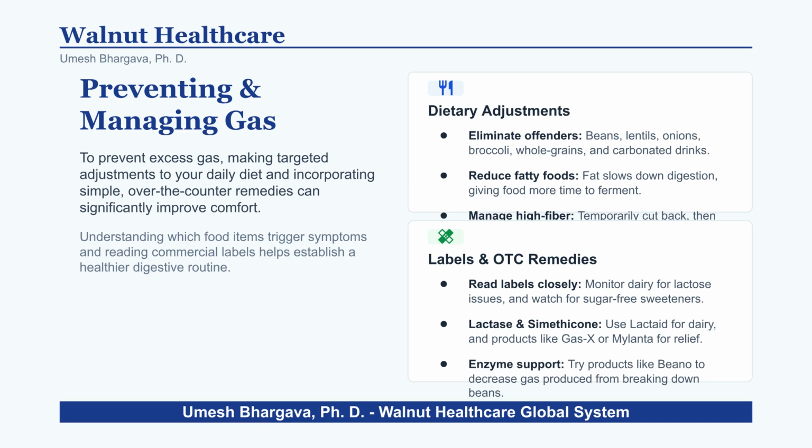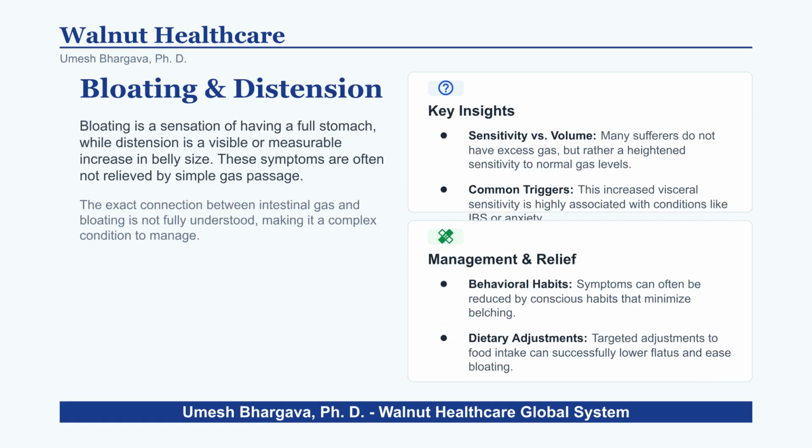Common gas-triggering foods include beans, cruciferous vegetables, high-fiber fruits, dairy, sugar substitutes, and whole grains. Tracking these is vital. Finally, manage symptoms by slowing down, adjusting your food choices, improving digestion with movement, and knowing when to see a doctor for persistent symptoms.